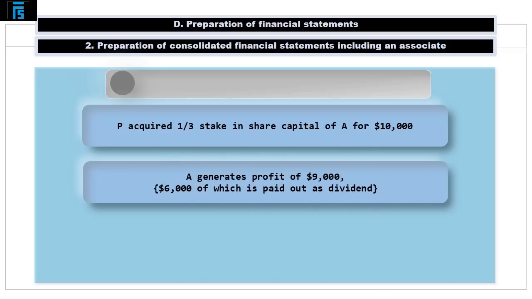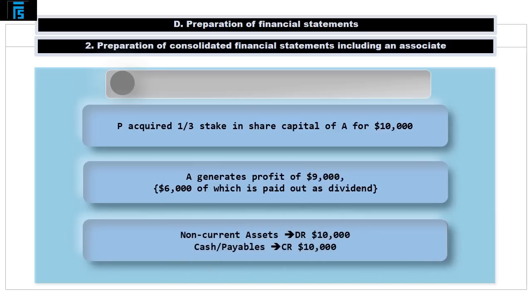Over the course of 2017, A generates a profit of €9,000, 6,000 of which is subsequently paid out as a dividend. You should note that because P does not exercise control over A, A is not a member of the group, and consequently its assets and liabilities will not be combined with those of P on a line-by-line basis.